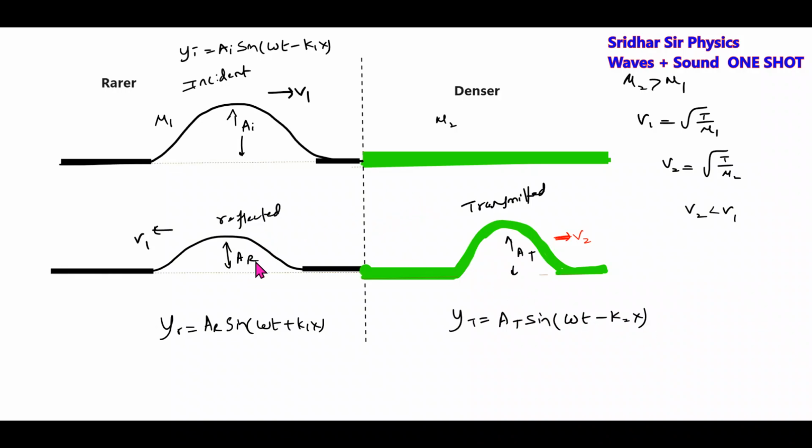The reflected pulse will not undergo a phase change of pi radian. So whenever you move from a rarer to a denser medium, the reflected pulse will not undergo a phase change. The transmitted pulse will not undergo a phase change either, and its speed will change because it is now in a different medium. The amplitudes of reflected and transmitted pulses are already given by the equations. There is one basic condition which you have to remember.